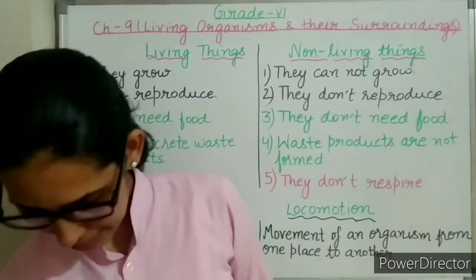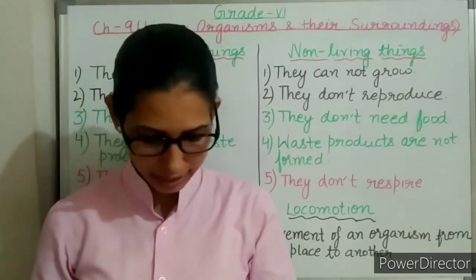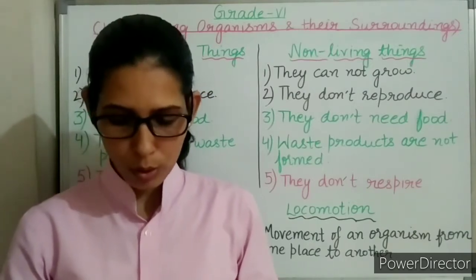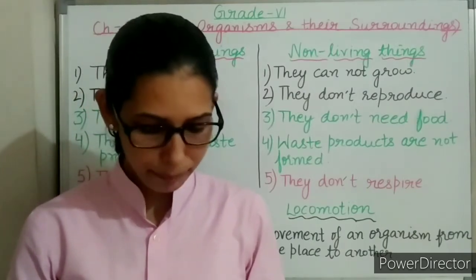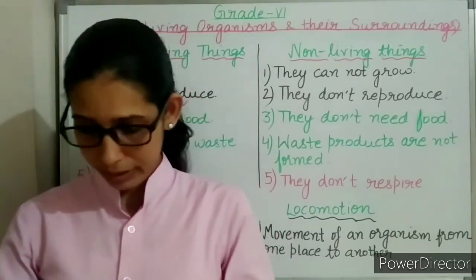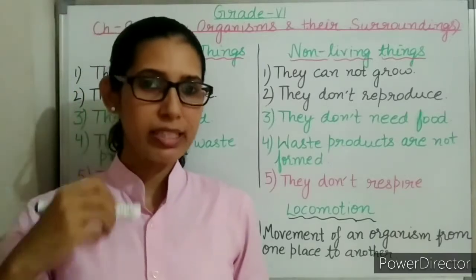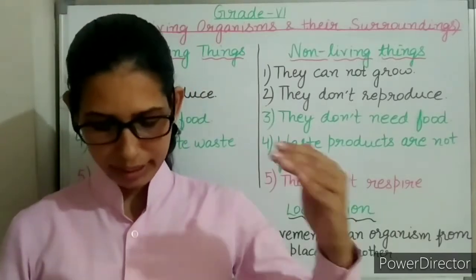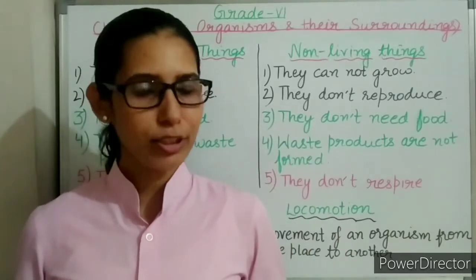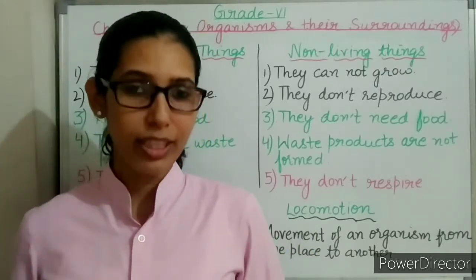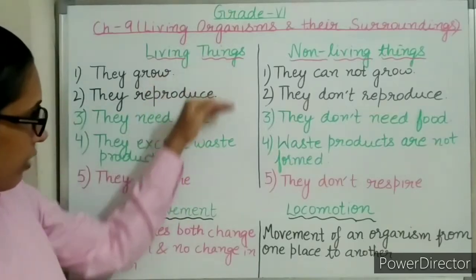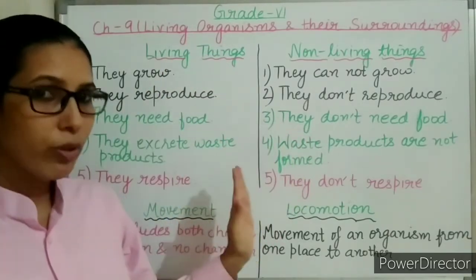Next is part F, give reason. In the construction of a building, we find every day the height of the building goes on increasing. Can it be called a living thing? Think once, can we call it a living thing? A building is being constructed, and every day there is an increase in its height. Now tell me, is it a living thing? No. The answer is no. A building is a non-living thing, because living things have many characteristics because of which they are different from non-living things.